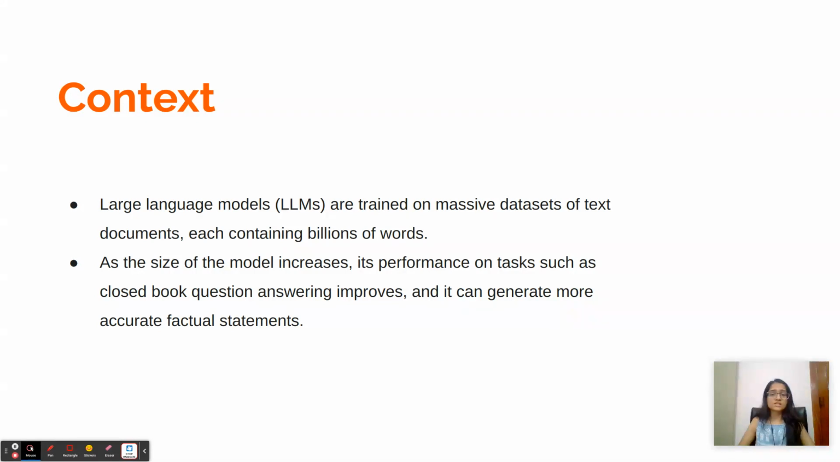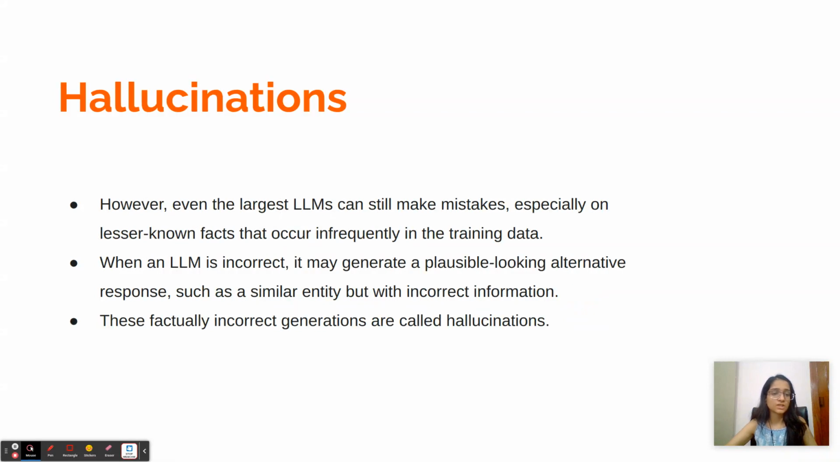So, large language models are trained on massive data sets of text, each containing billions of words. And it is seen that as the model size increases, its performance also improves, and we see that it generates more accurate and factual statements. But even with the largest of LLMs, we still see that it makes mistakes. Especially on lesser known facts, or something that occurs very infrequently in the training data, or maybe is not occurring in the training data at all.